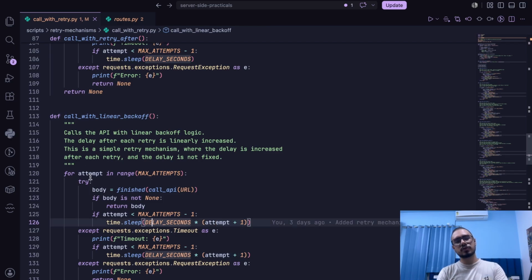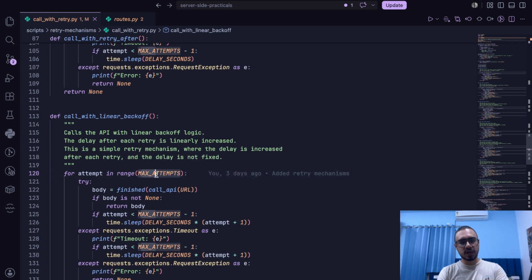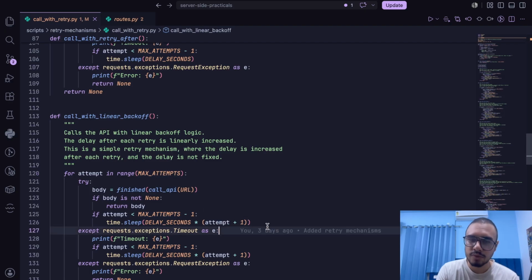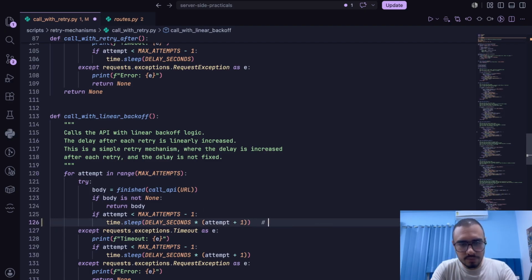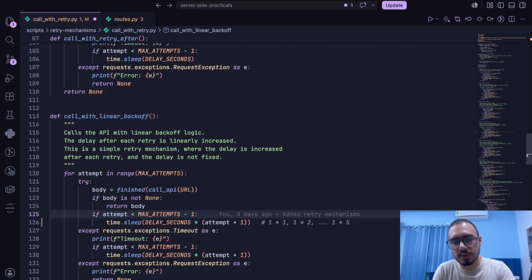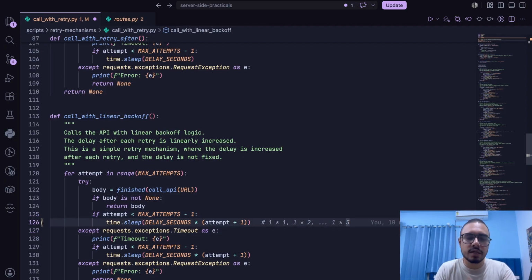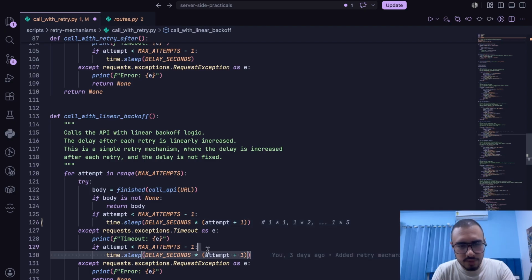So basically it will go from 0 to 4, and here we make it from 1 to 5. So delay seconds is multiplied by 1 to 5. If we visualize it, it will be 1 into 1 for the first attempt, then 1 into 2, and so on until 1 into 5 happens. And that is the amount of time it will wait before retrying the next request. And it will keep on incrementing after each retry. And a similar thing we have done in the timeout exception handler.